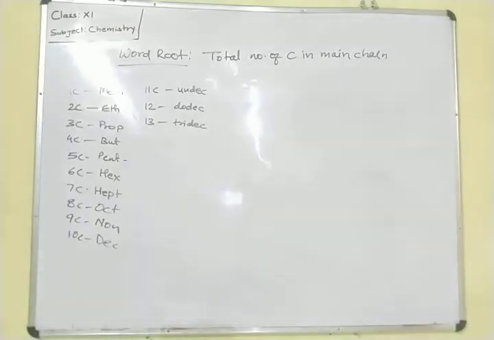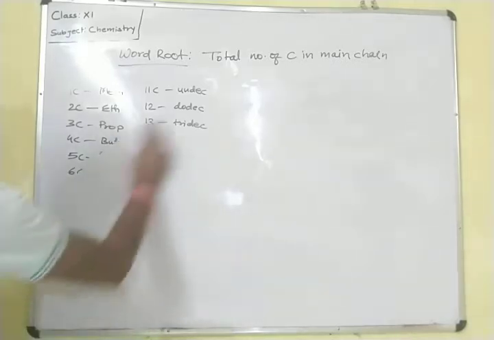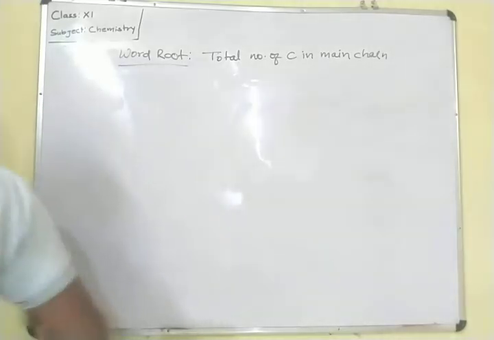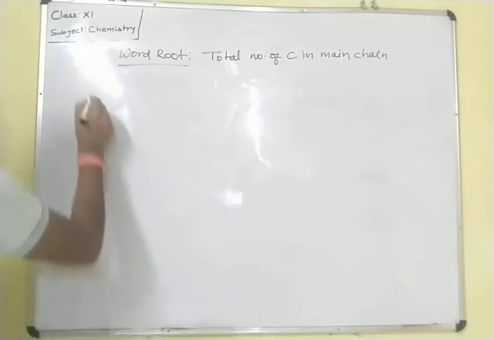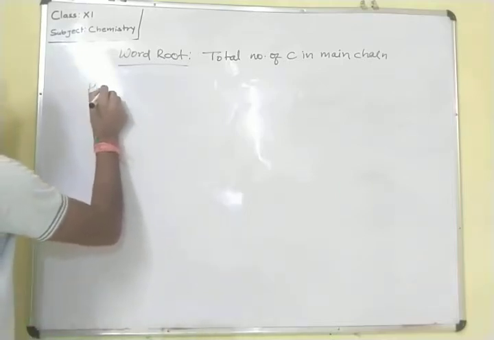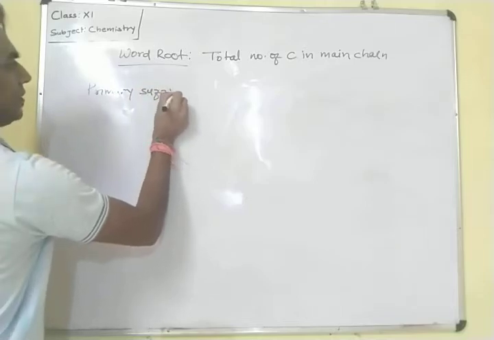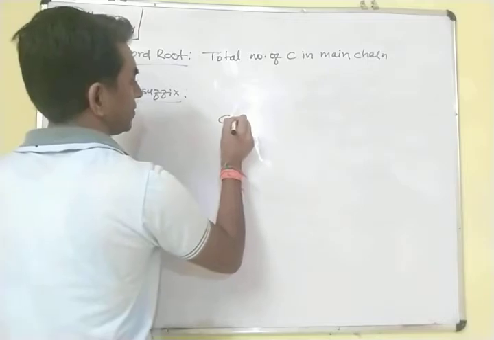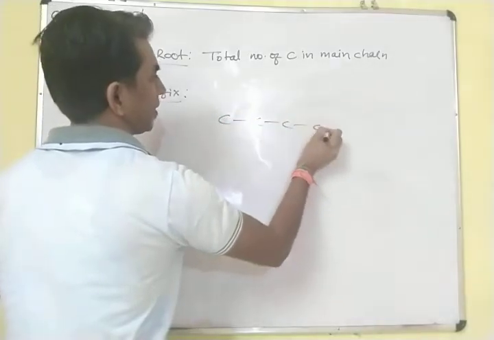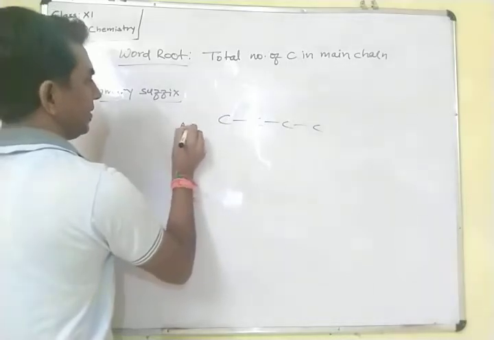Okay. Now next, primary suffix, I have already discussed. If a double bond or single bond is there between the carbon atoms in a main chain, for this we have to write a primary suffix. For a single bond, we write ANE as a suffix.